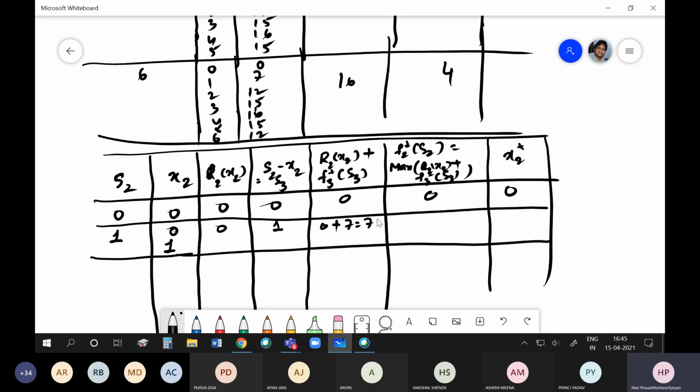If I allocate 1 unit to X2, how much benefit do I get? If you see the table, it is 5. And S3 will be 0. So this will be 5 plus 0, which equals 5.